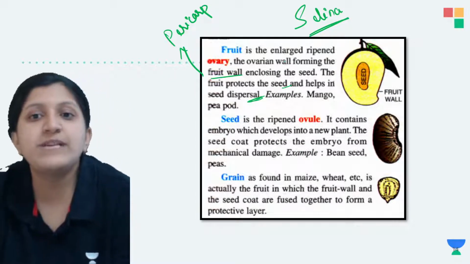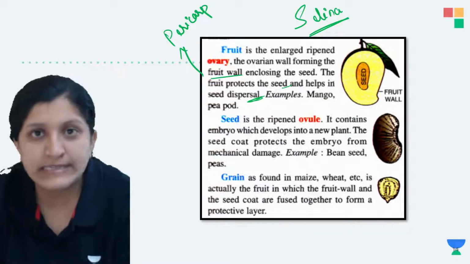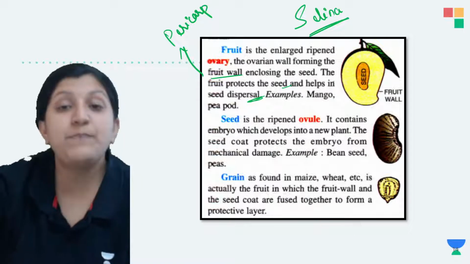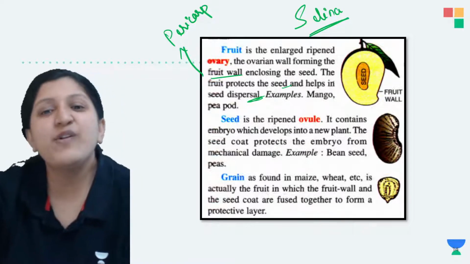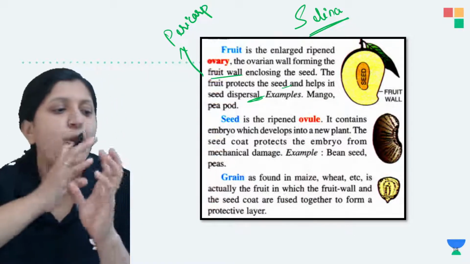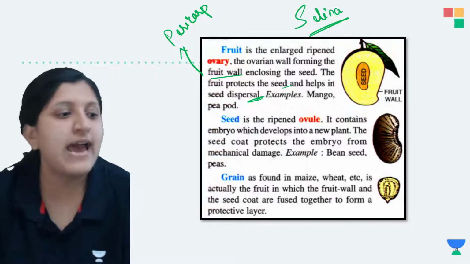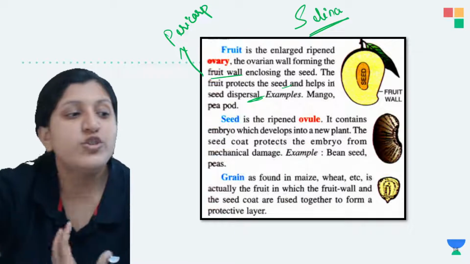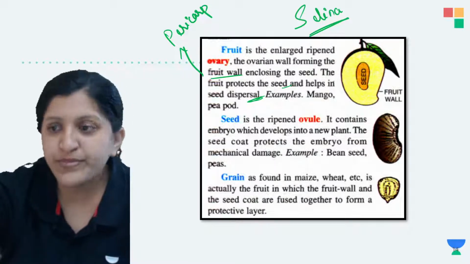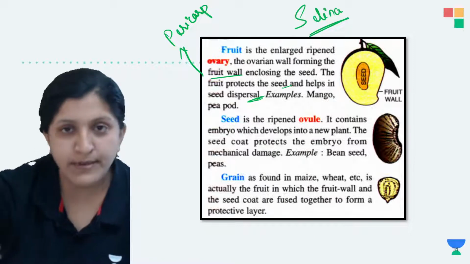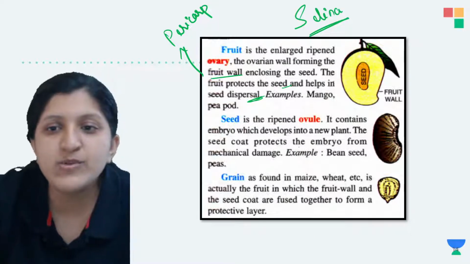So the fruit is basically protecting the seed there, and it also helps in seed dispersal. When the fruit opens up, you can see the seeds disperse, and wherever these seeds fall, they grow there as a baby plant and then grow to be another plant. Okay, so examples we can mention.